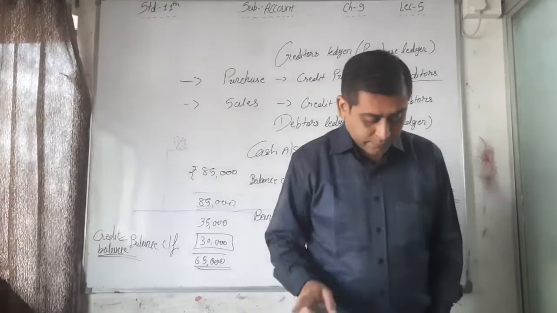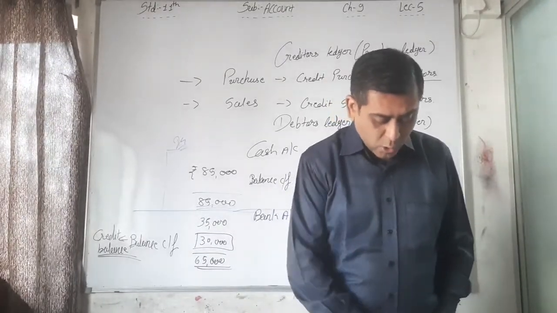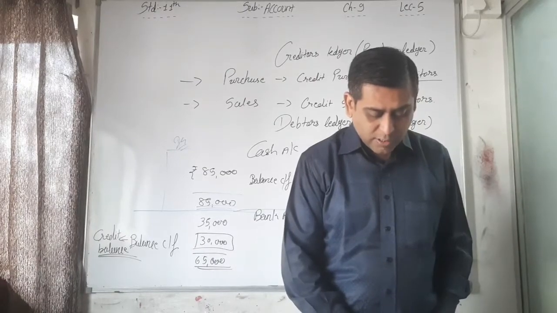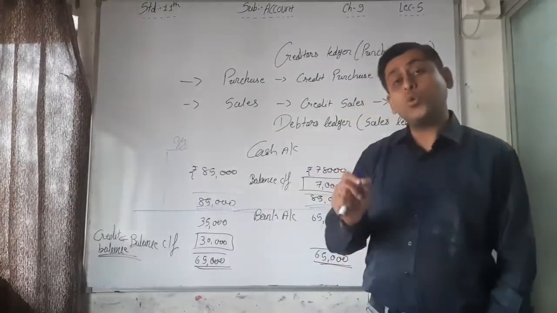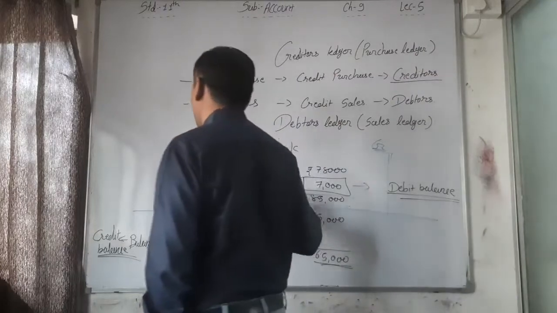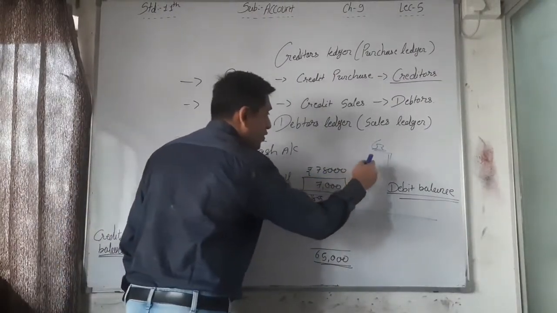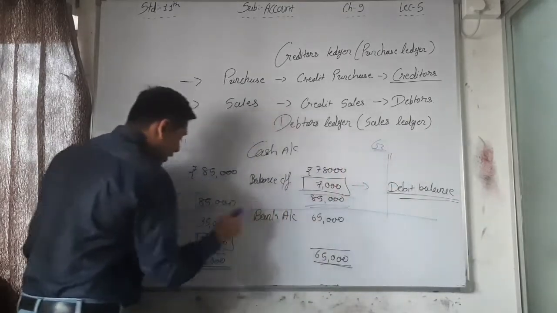Now the fifth point: the closing balance as found above is treated as the opening balance for the next accounting period. I told you at that time, whenever we did the cash book chapter, whatever the closing balance of the cash and bank column, we carry forward.